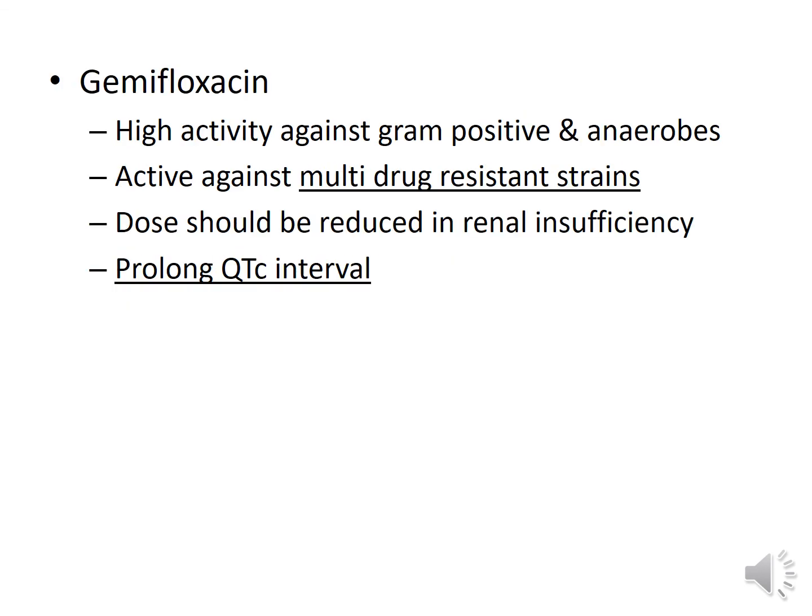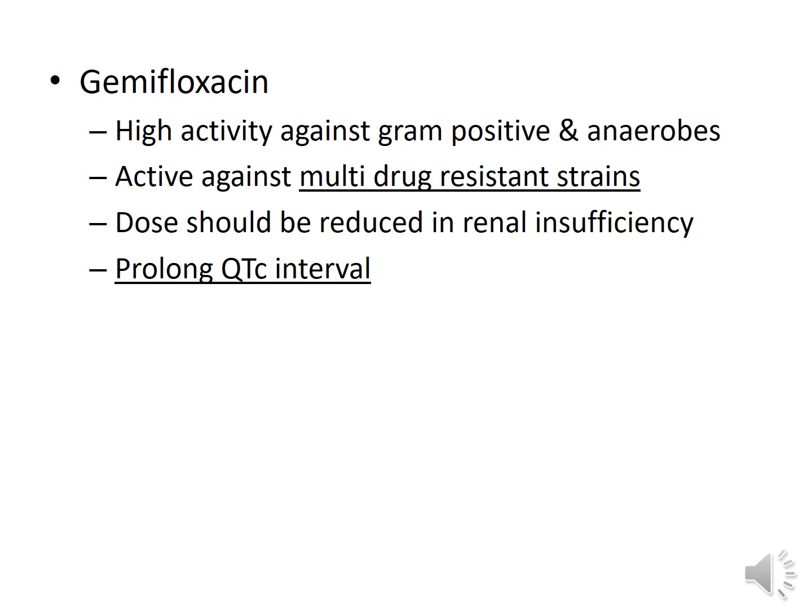Gemifloxacin, another member of the second generation of fluoroquinolones, is active against many bacteria which are MDR strains, that is multi-drug resistant, and thus it should be used only in those infections which require broad spectrum coverage and which are thought to be due to multi-drug resistant strains.